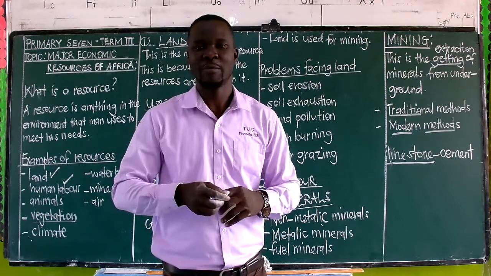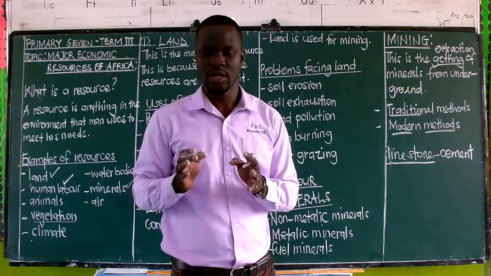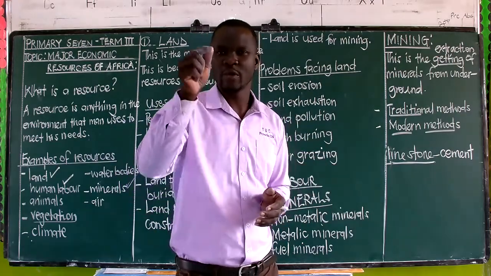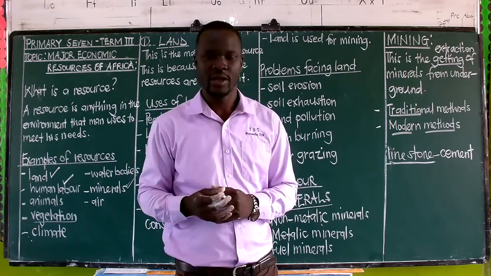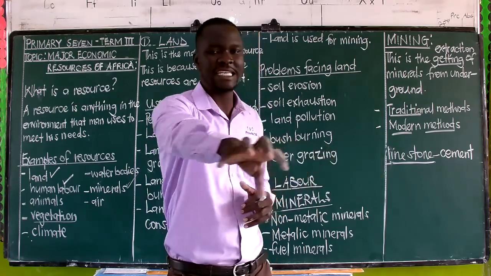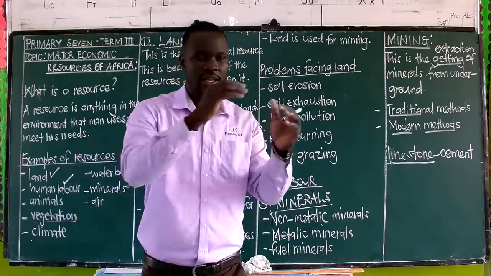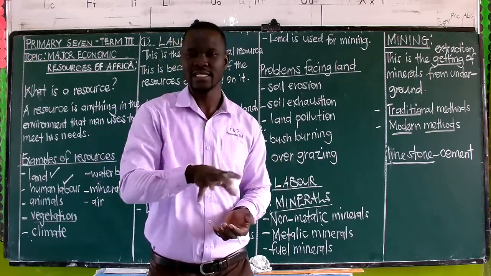So when mining takes place, imagine they are going to get a mineral underground, which means there is no way people are going just to send their hand and pull out the mineral. No, it involves digging that area. For example, the open cast method, which we said involves digging a large hole, which means as people are digging the hole, they first remove the vegetation in that area.